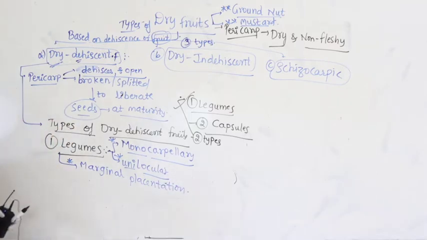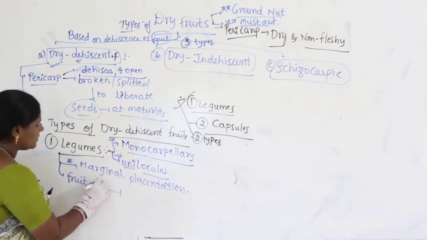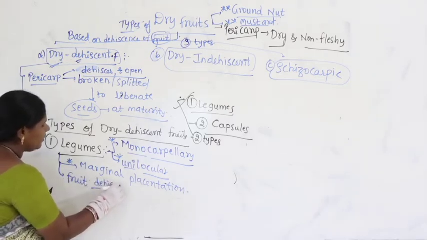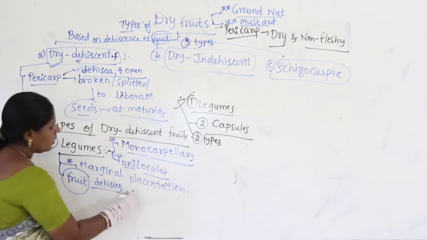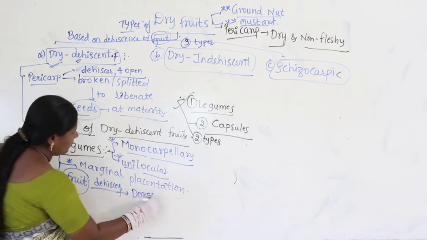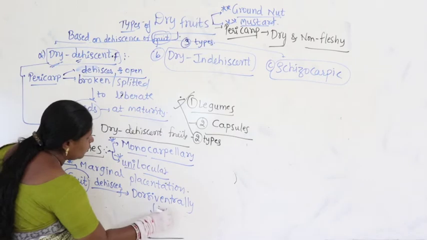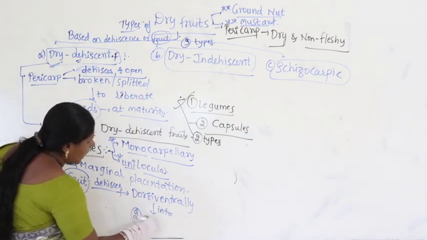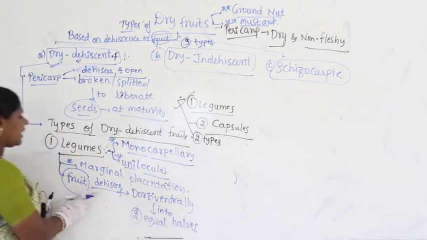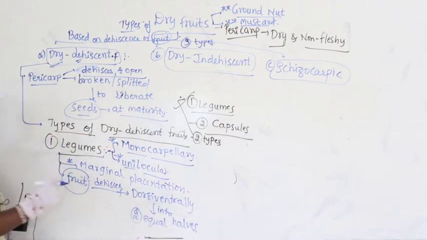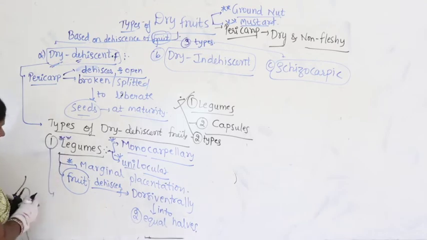And what happens here? How will the fruit split? The fruit dehisces. So what is the meaning of dehisces? Breaking. The fruit dehisces dorsiventrally into 2 equal halves. How many halves here? 2 equal halves. And such types of fruit are called legumes. So you can take examples for this. So I am writing here.